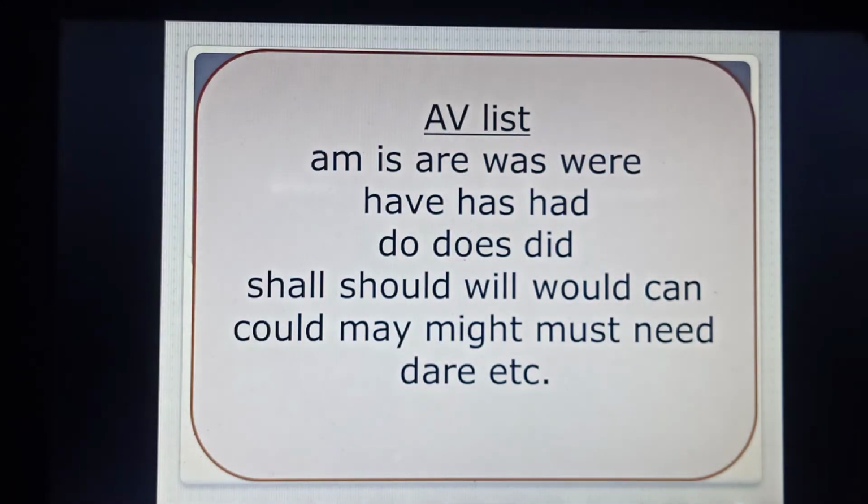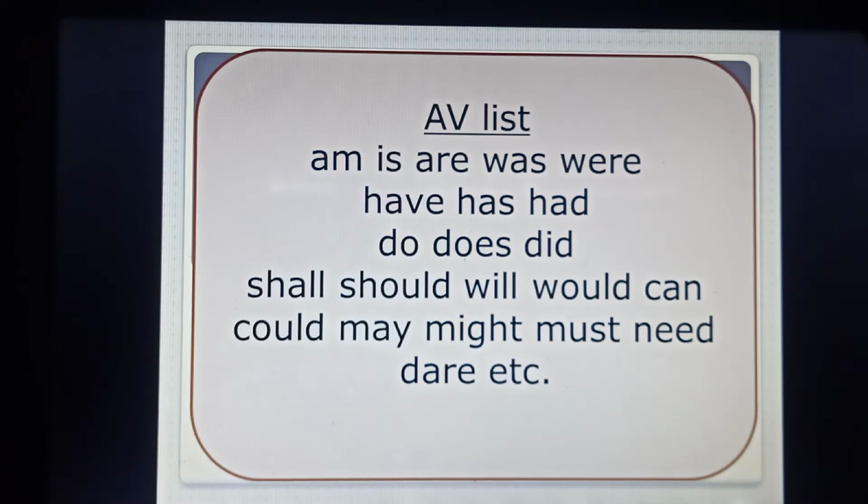We also find an auxiliary verb at the very beginning to make an interrogative sentence. And if you don't have an idea about the auxiliary verb, you cannot use them at the very beginning, or you cannot recognize them. So it is better to memorize it completely, and I have given here the list for you. That is am, is, are, was, were, have, has, had, do, does, did, shall, should, will, would, can, could, may, might, must, need, dare, etc.